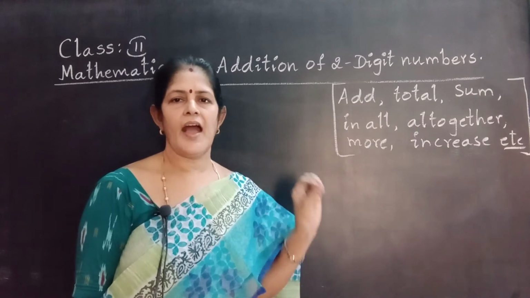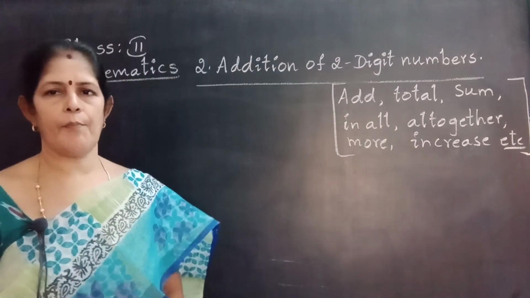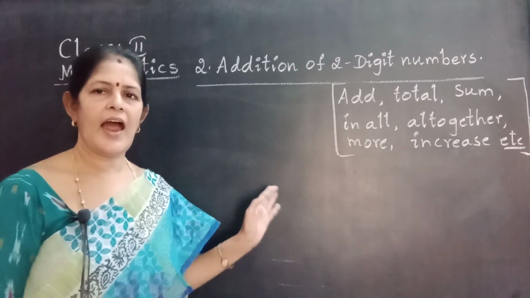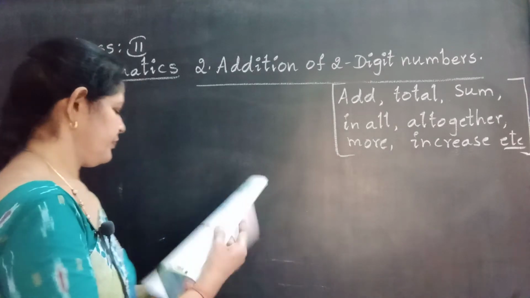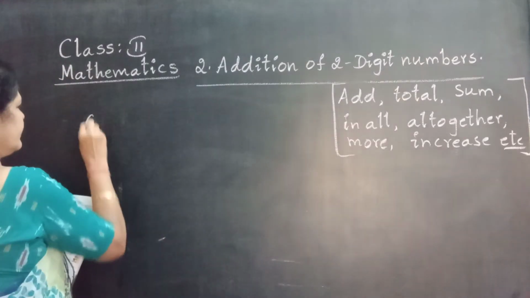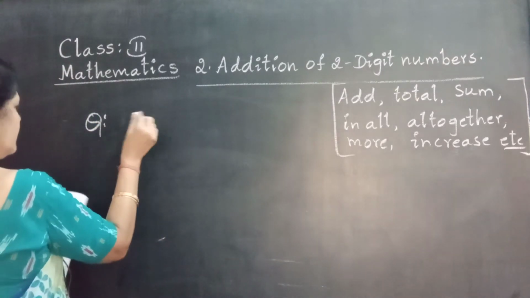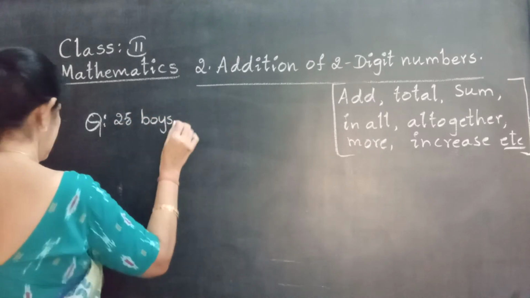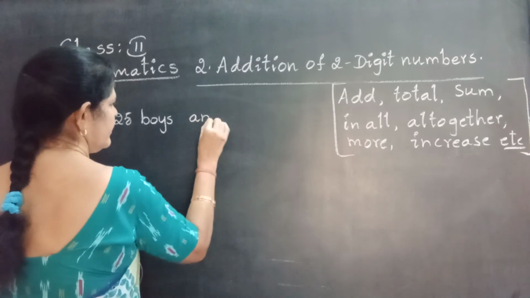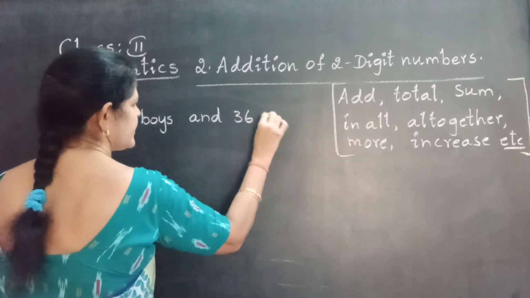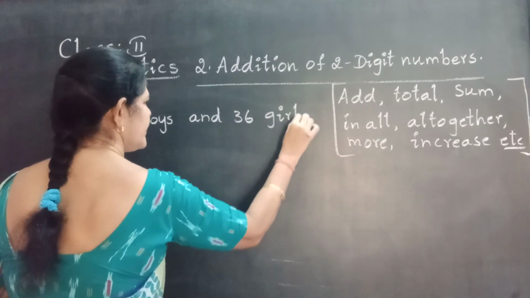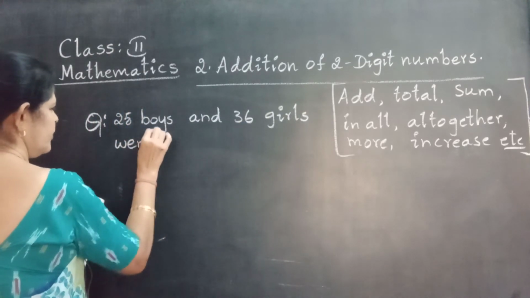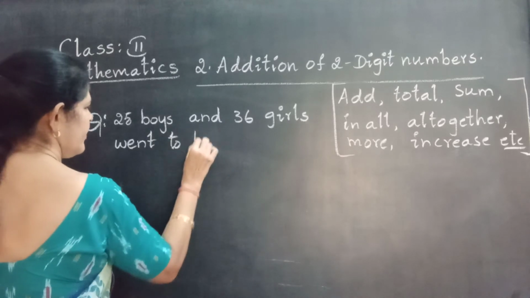Okay? Yesterday I taught you an example problem. Another example I give you now. You listen and go to the exercise problem. See, I am going to write the question. 25 boys and 36 girls went to the park.